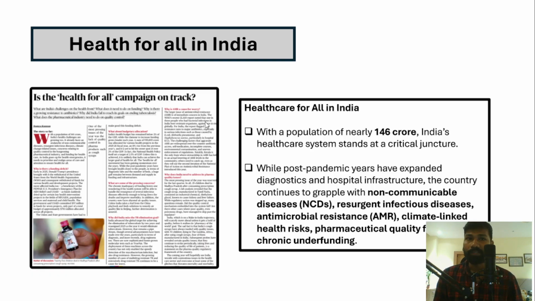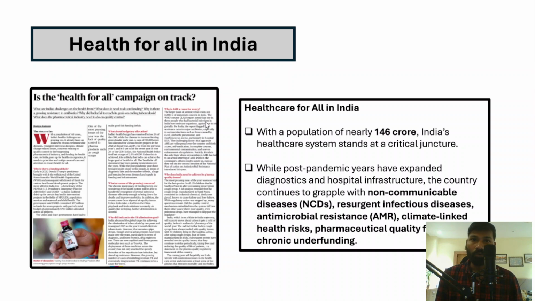So the first one is health for all in India. A detailed article has been given in The Hindu newspaper. So let's understand healthcare for all in India in detail. Now India is the most populous country. According to UN estimates, India's population has crossed around 146 crore. In fact, India is the most populous country.